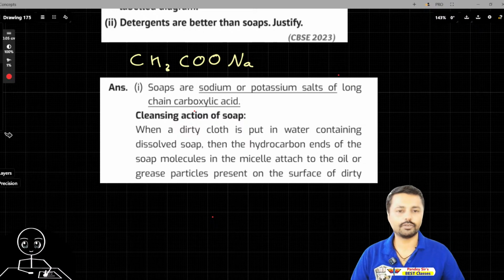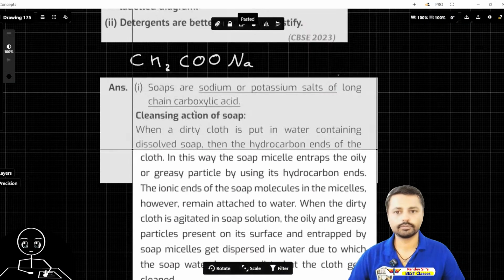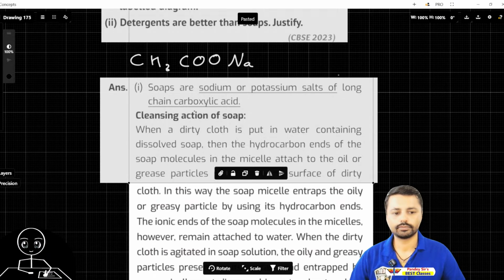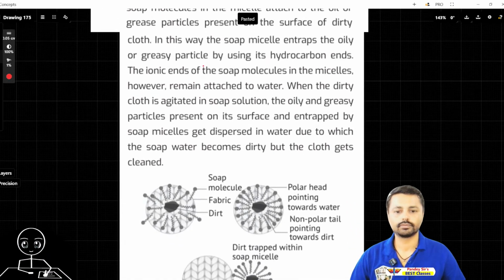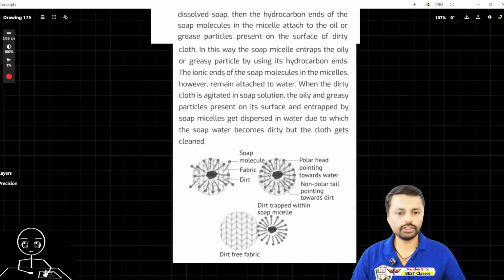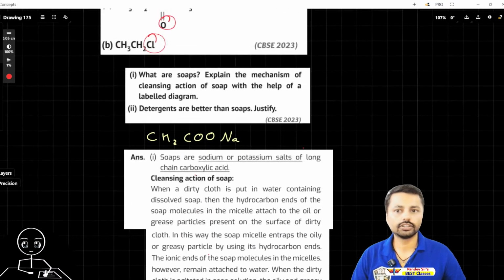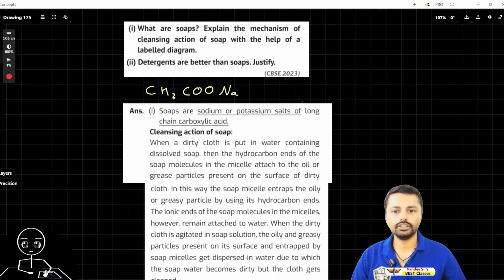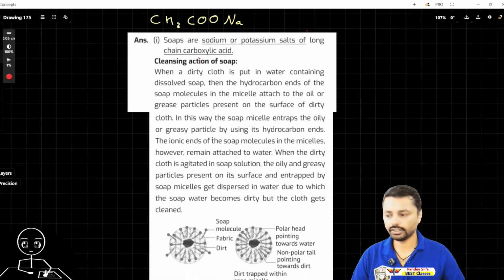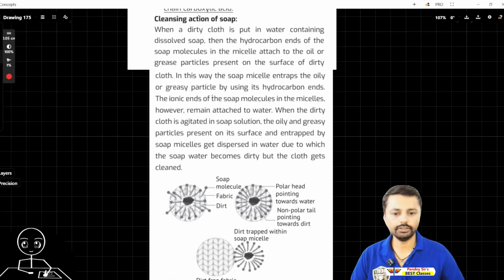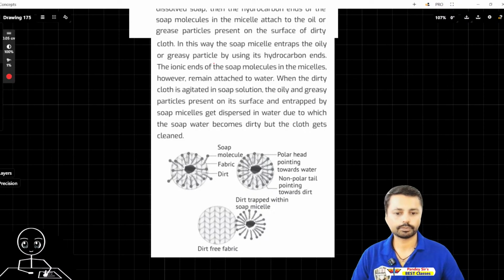Then it will be about the diagram, micelle formation. So I'm going to show you people the micelle formation diagram. You can take a note, you can take a screenshot. So here is the question, here onwards the answer starts. If you have a doubt, you must ask me. Here it's going on.